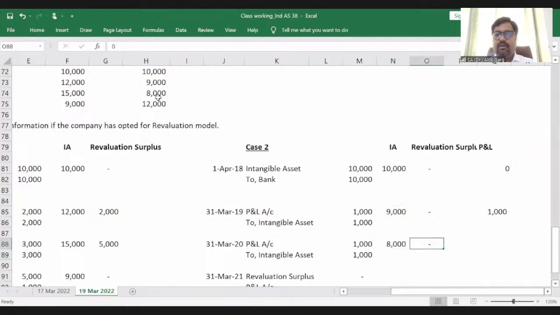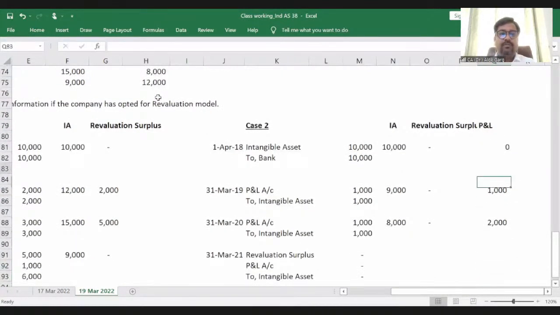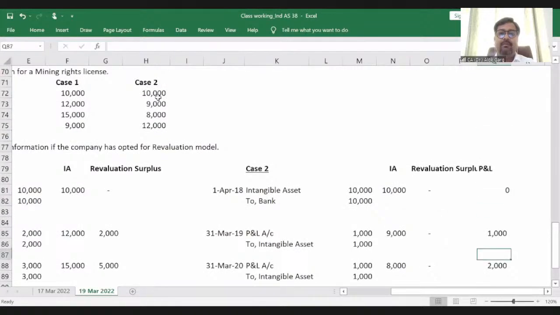There is no revaluation surplus. And what will be the amount of the P&L which we have debited so far? It is not a balance sheet number, but I am talking about how much P&L we have debited so far. So till 31st March 20, we have debited 2,000 rupees of P&L, right? Although this is not a balance sheet number. On 31st March 21, this 8 becomes 12,000.